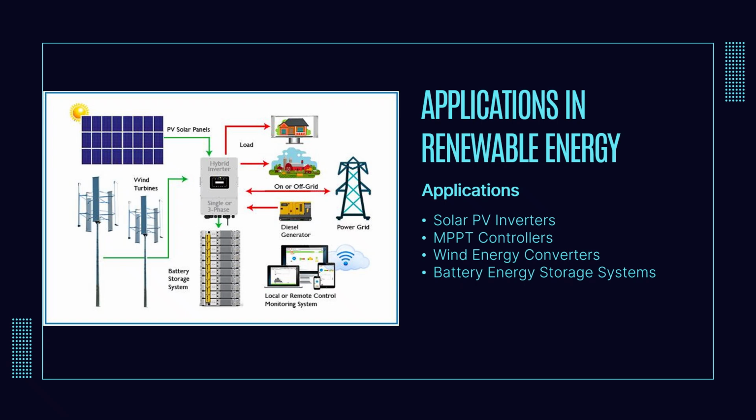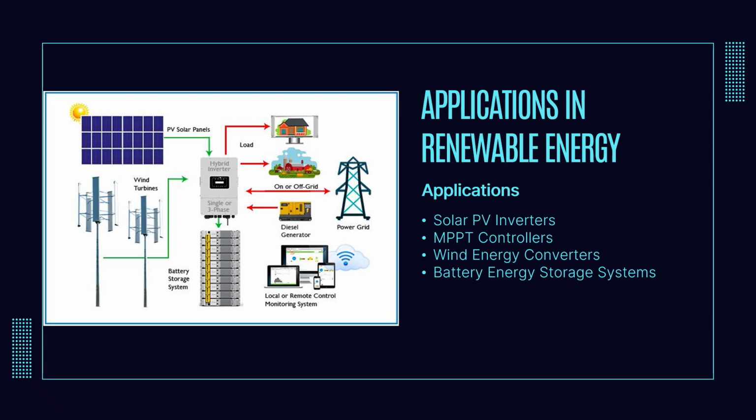Power electronic converters regulate voltage, implement maximum power point tracking, or MPPT, synchronize with the utility grid, and maintain stable system operation despite changing environmental conditions. Without power electronics, large-scale renewable energy integration into modern power systems would not be practical.